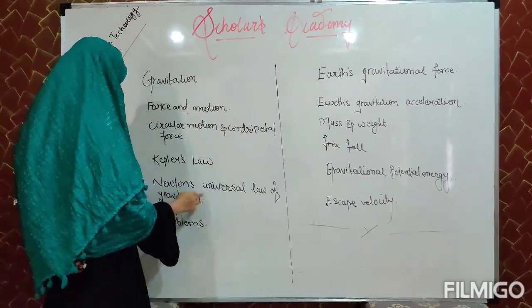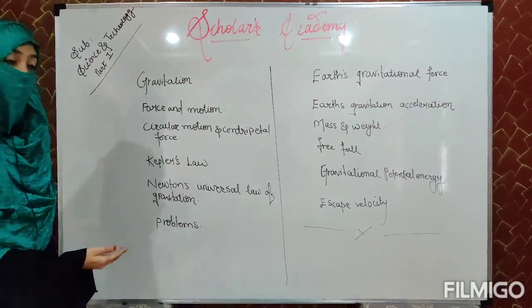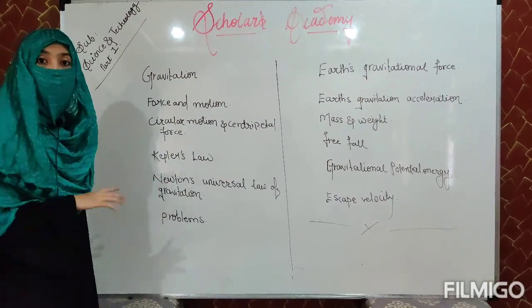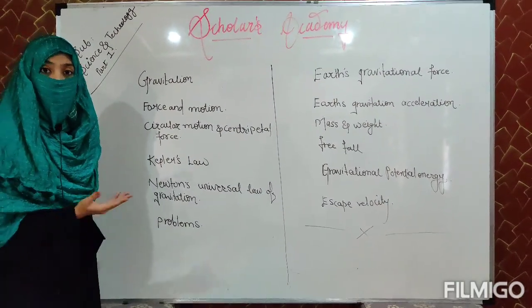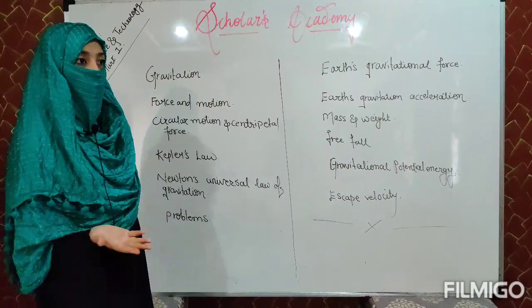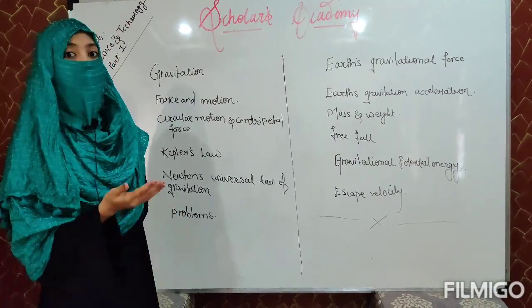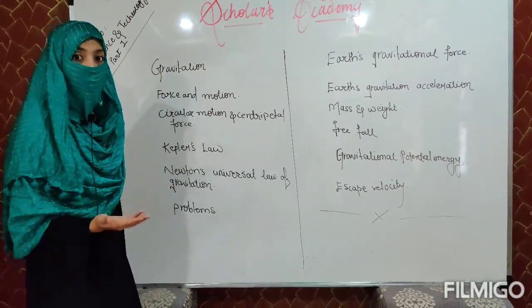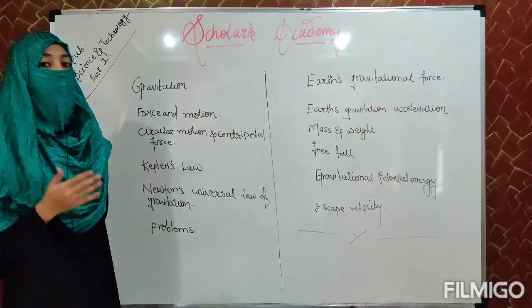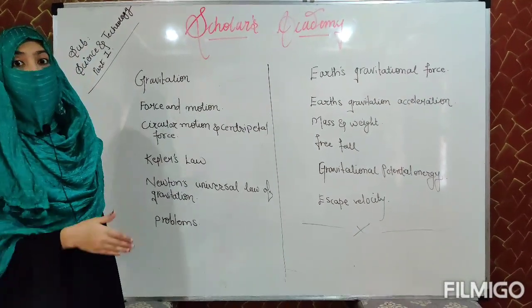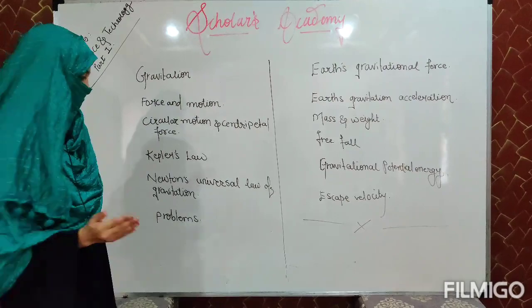Then Newton's universal law of gravitation. The law says that every object in the universe attracts every other object with a definite force, and that force is directly proportional to the product of masses and inversely proportional to the square of the distance between them.